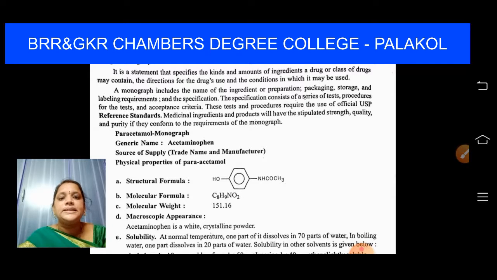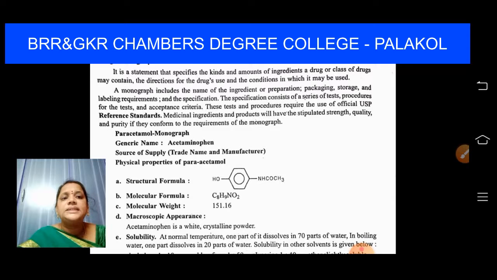Okay, it is the statement that specifies the kinds and amounts of ingredients a drug or a class of drugs may contain, the directions for the drug's use and the conditions in which it may be used. A monograph includes the name of the ingredient or preparation, packing, storage, labeling requirements, and the specifications, right? The specifications consist of a series of tests, procedures for the tests, and acceptance criteria.